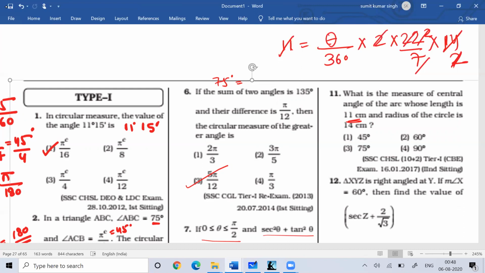So if you see, this is 180 degree. So the value of your theta would be equal to 180 degree. So in the 11th one, the answer is